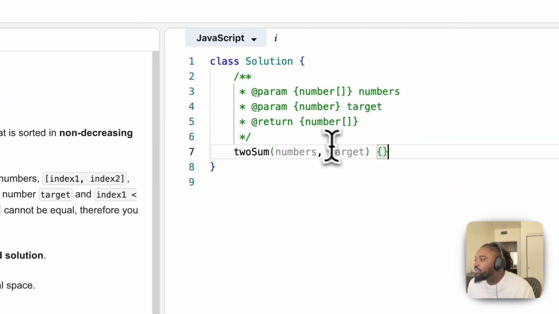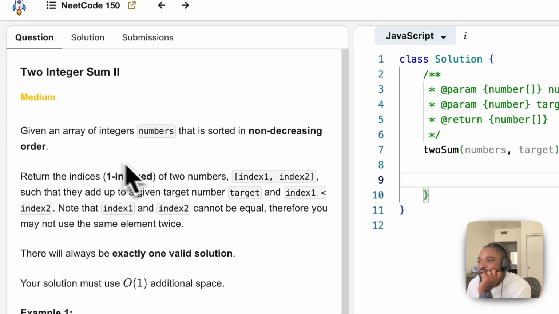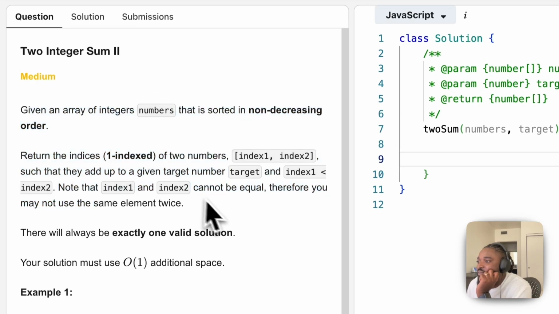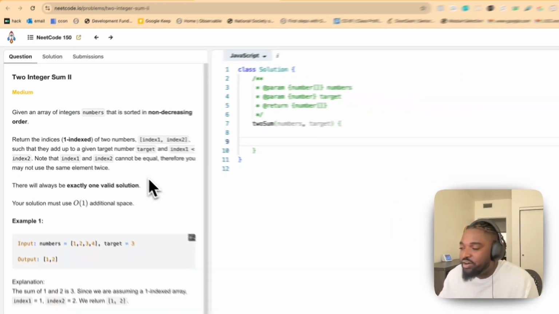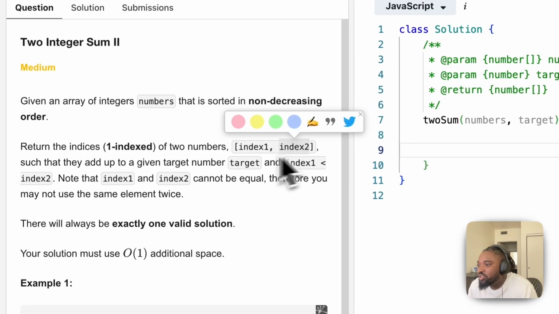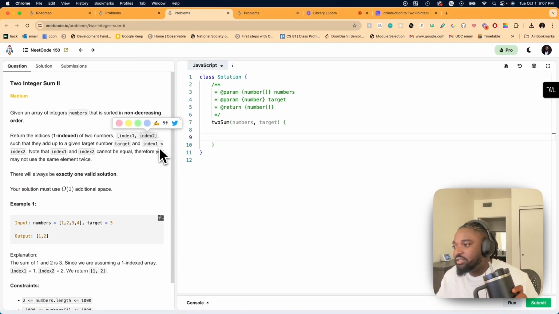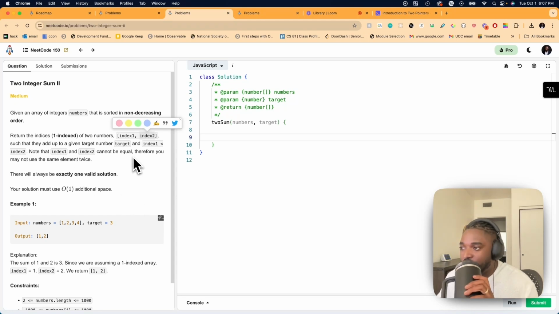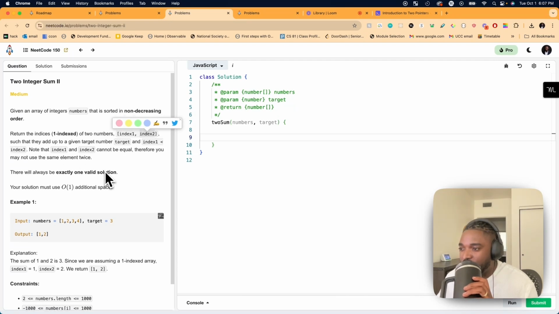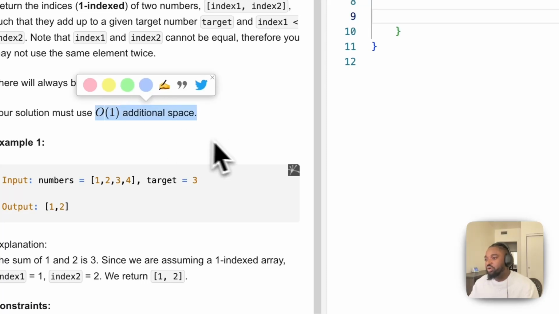So, two sum: you have numbers and you have a target. Okay, cool. Let's read the question and make sure we understand it. The question says, given an array of integers numbers that is sorted in non-decreasing order, return the indices, one-indexed, of two numbers, index 1 and index 2, such that they add up to a given target number, and index 1 is less than index 2. Note that index 1 and index 2 cannot be equal, therefore you may not use the same element twice. There will always be exactly one valid solution. Your solution must use only O(1) additional space.